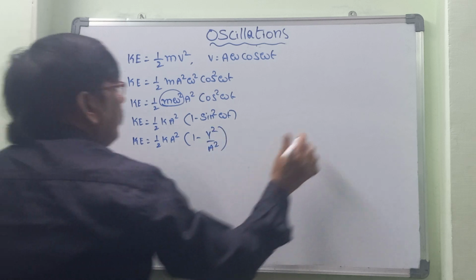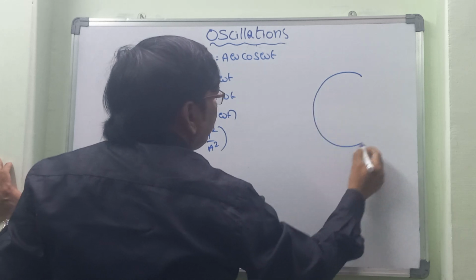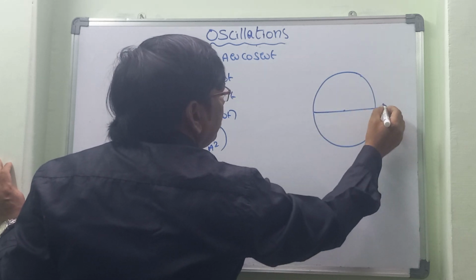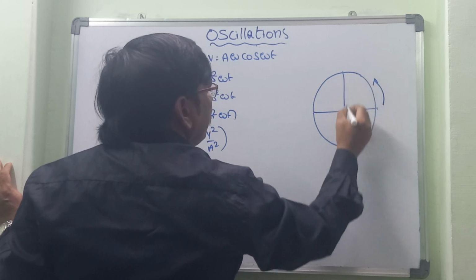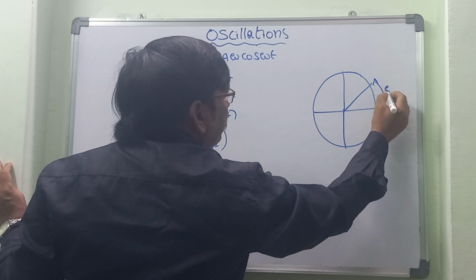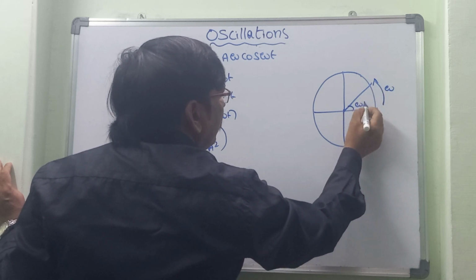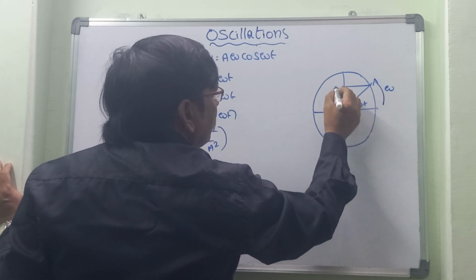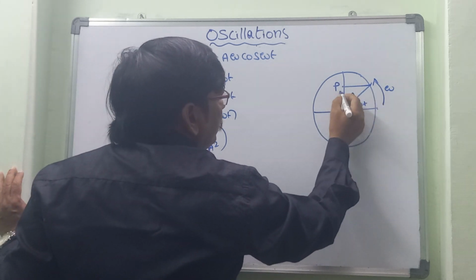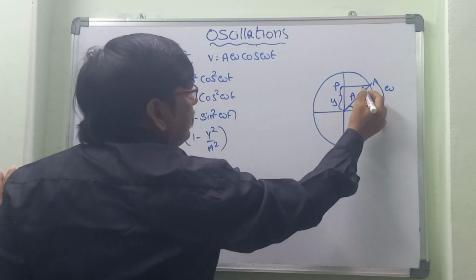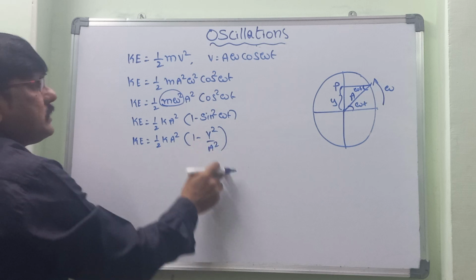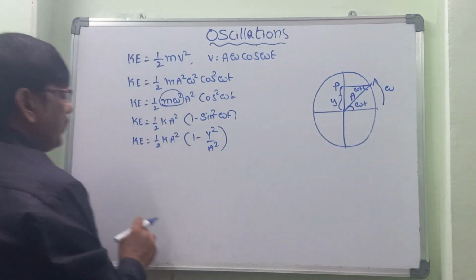This is the projectile, so that we have taken the reference circle from this one. The particle is projecting on this side, the projectile motion, and it is traveling with omega, making an angle omega t. We are just making a projection here. So it is a and it is traveling y. From this one also we can consider omega t. So sin omega t is equal to y by a.